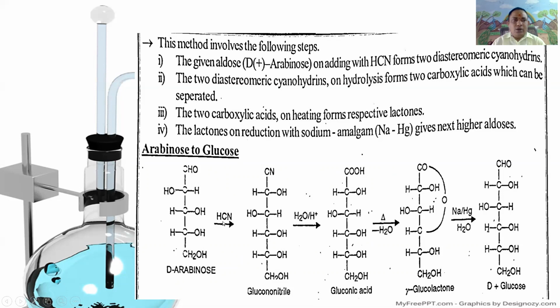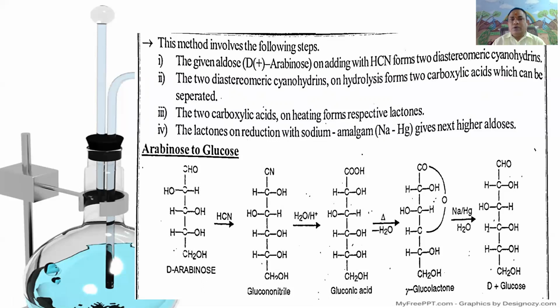Upon treatment with hydrogen cyanide, first it gives rise to gluconitrile, a cyanohydrin addition product: CN, CHOH, CHOH, CHOH, CHOH, CH2OH, which undergoes hydrolysis.